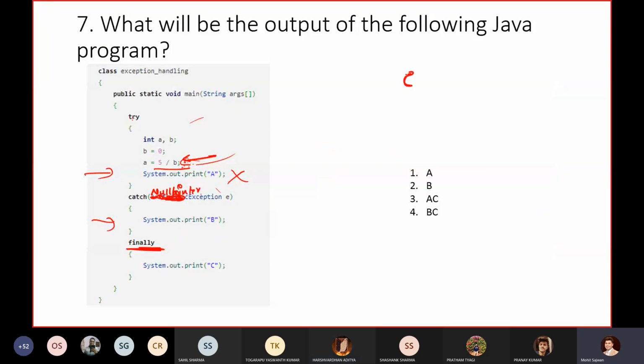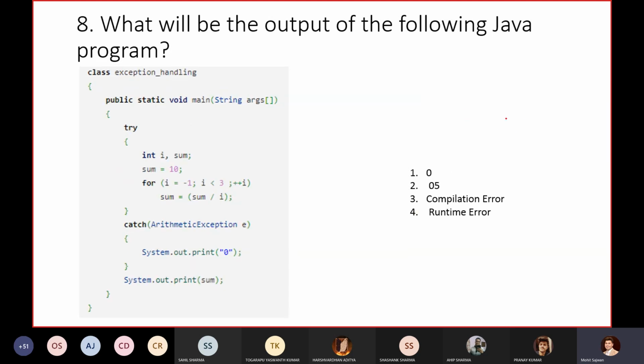It will first print C, because as I told you, whether you handle an exception or not, it will always execute your finally block. So you will get C, and after that our JVM will say you are not handling this exception, because we are handling only NullPointerException, not ArithmeticException. So it will pass that object to the default exception handler, which will display the entire message. You already know what message it will display.